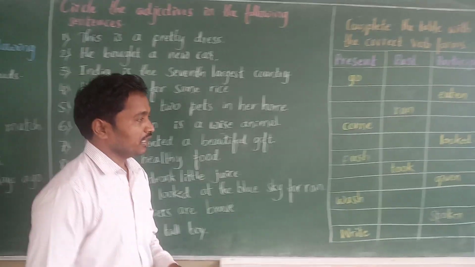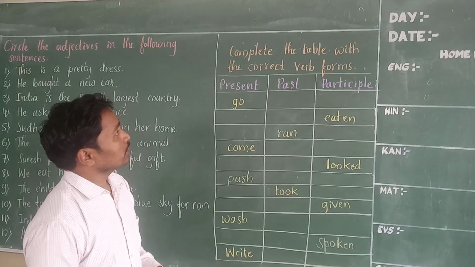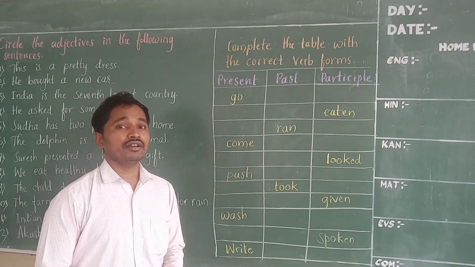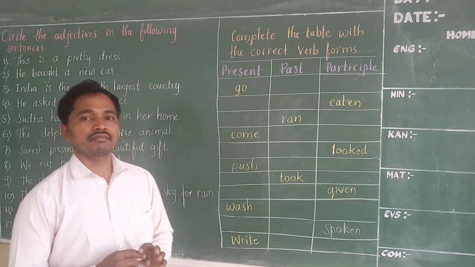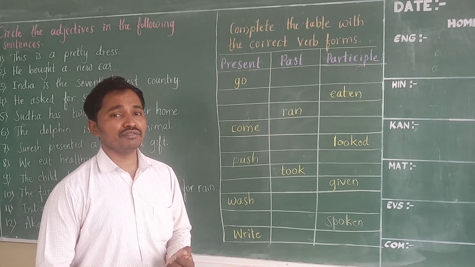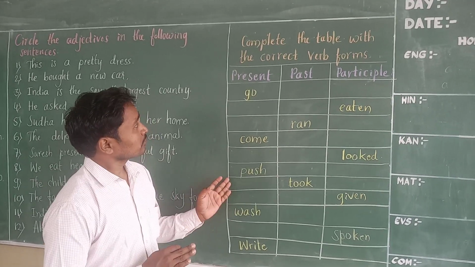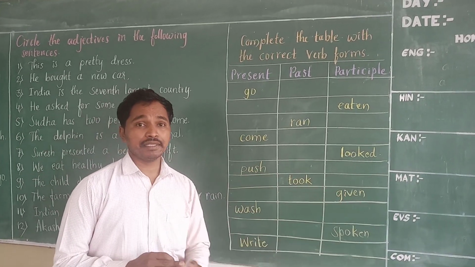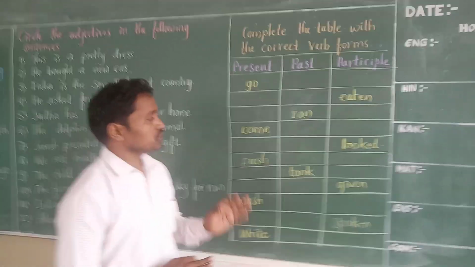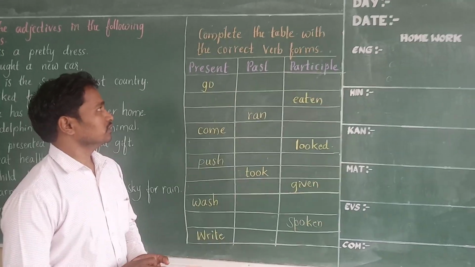Next one, it is a table chart based on words. Complete the table with the correct verb forms. There are 3 forms: basic form, past form, and past participle form. I had given you only 3. Present, past and participle, and the ing form is identified easily. So you have to write these 3 forms based on the given word.